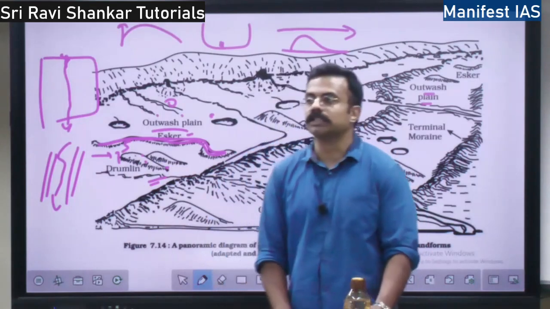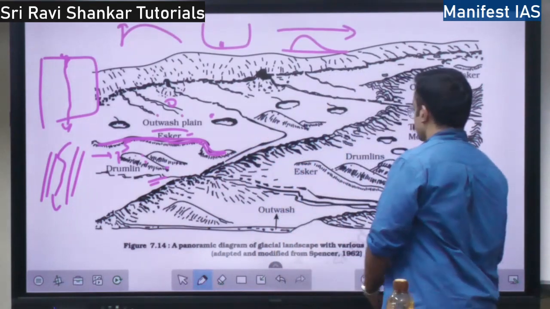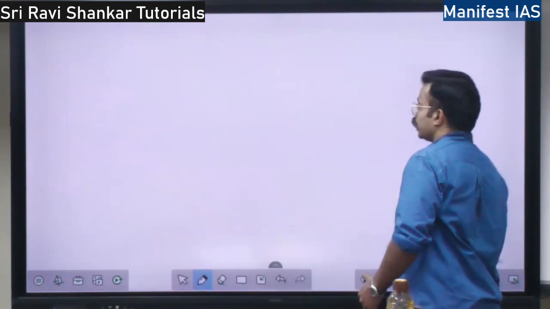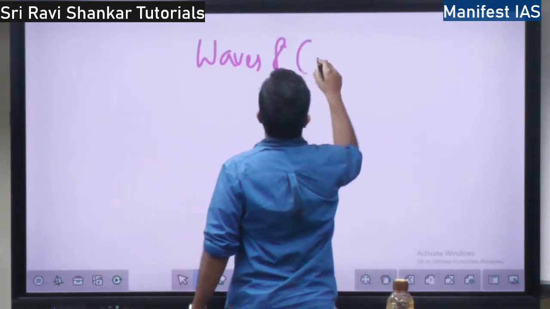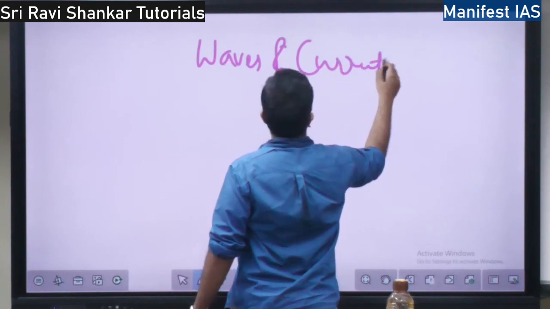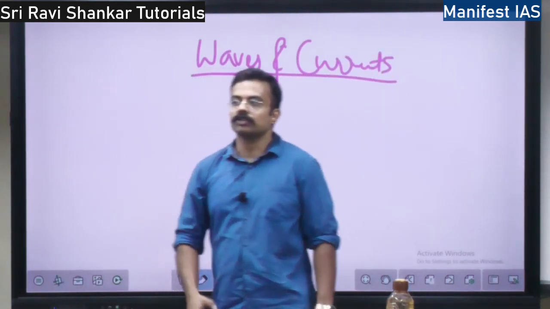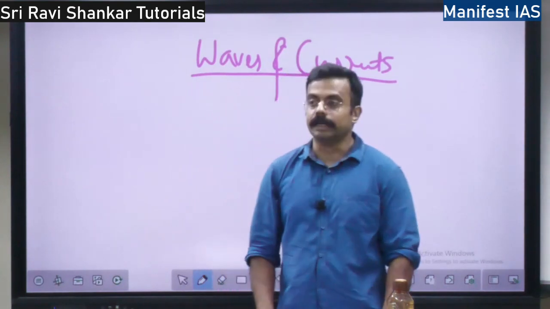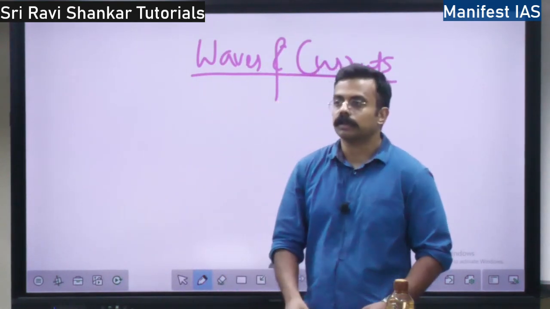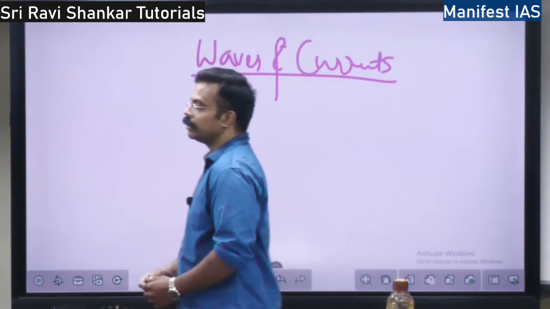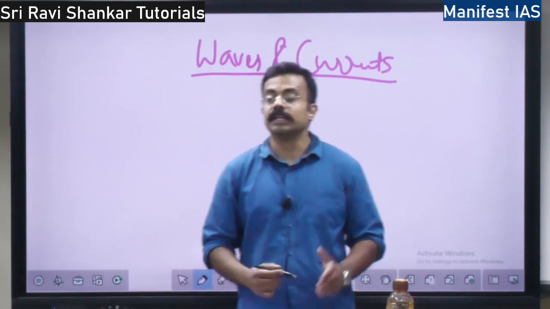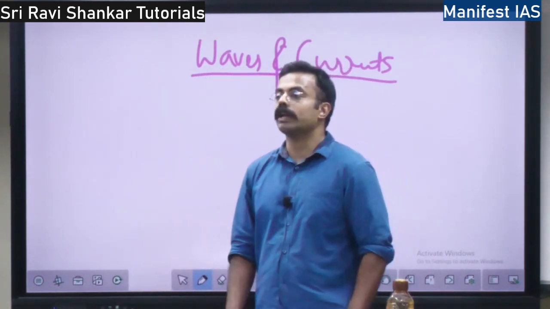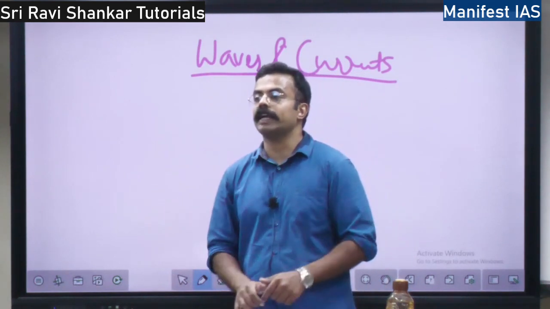Next, this is the whole concept about glaciers. So this finishes your glacier concept, right? Next, we will move towards waves and currents. What is the difference between a wave and a current? Waves and currents are both movement of water, right? Waves you can find just at the shoreline, at the beach side.